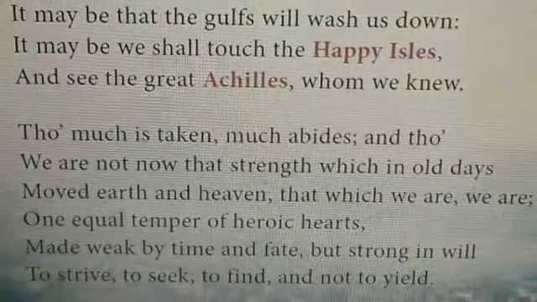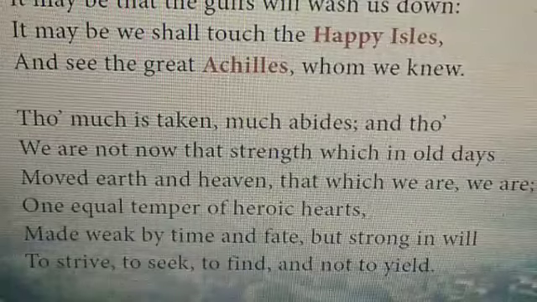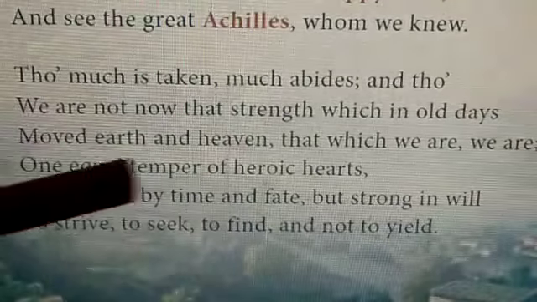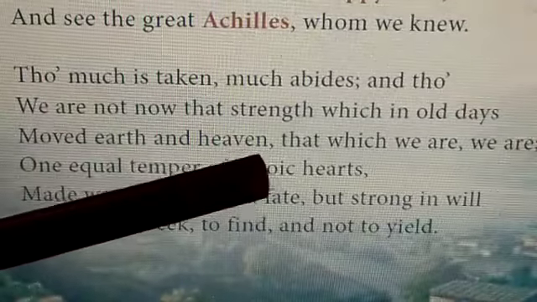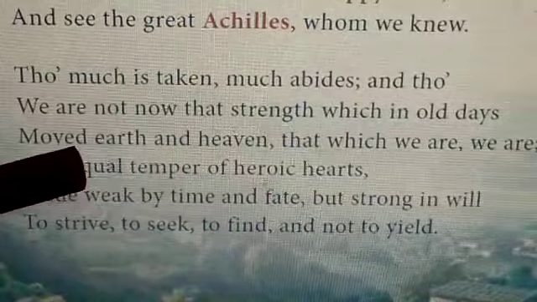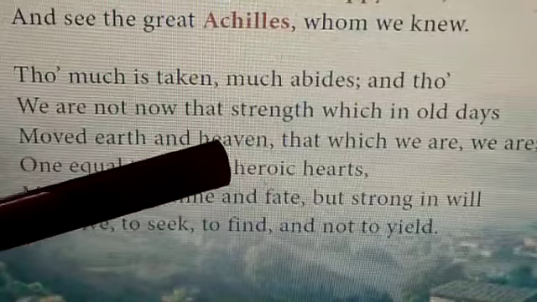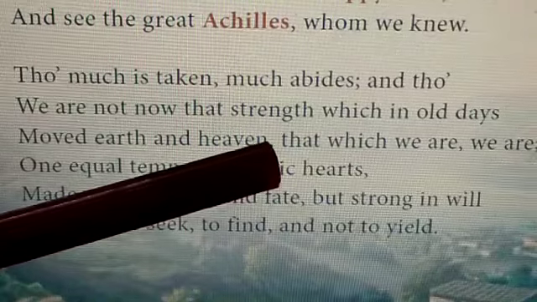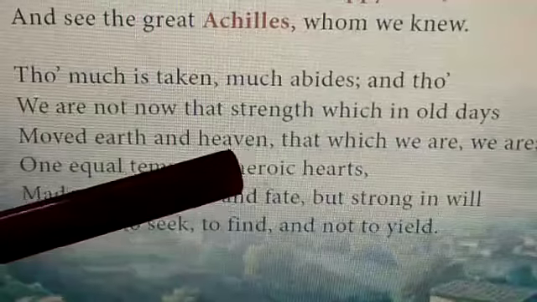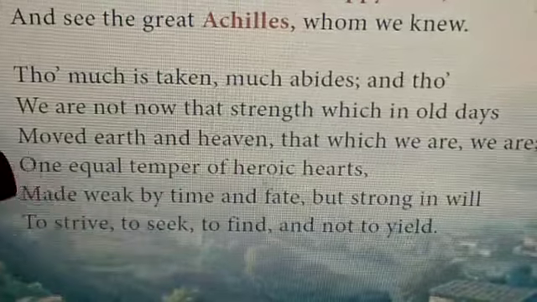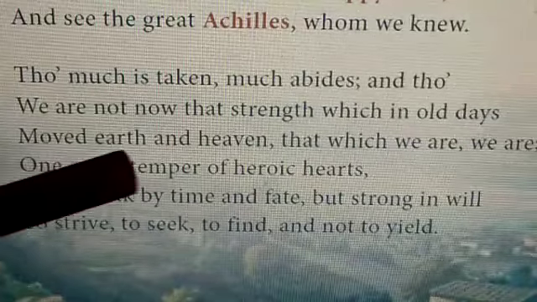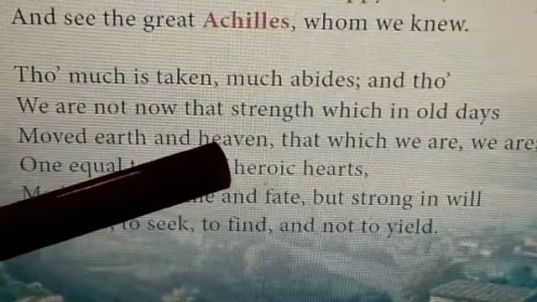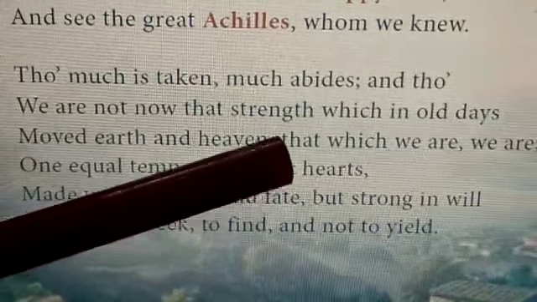Now you come down further, in line 67 you see "moved earth and heaven." It is hyperbole. That means over exaggeration. Who can move earth and heavens? That also in old age. So it is hyperbole, moved earth and heaven.